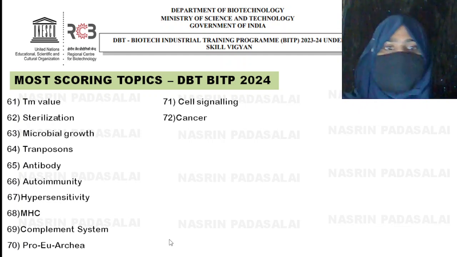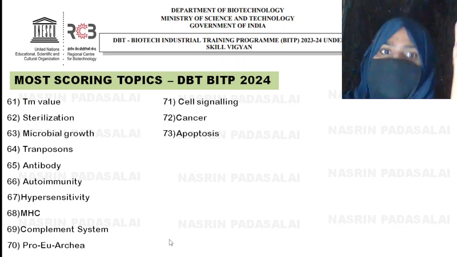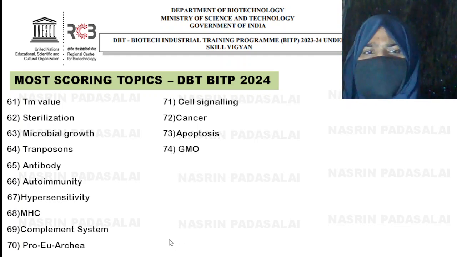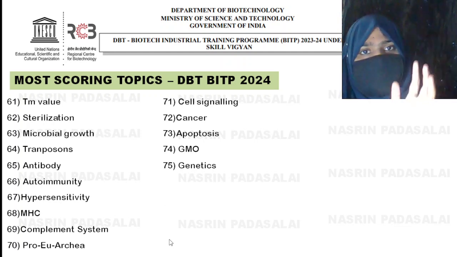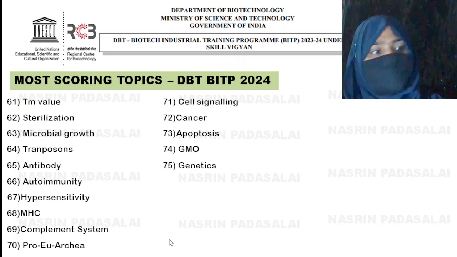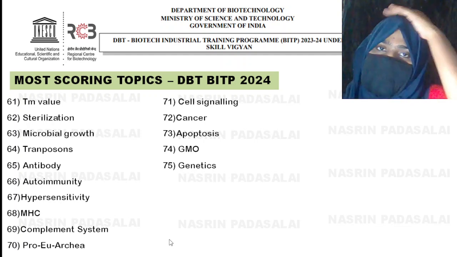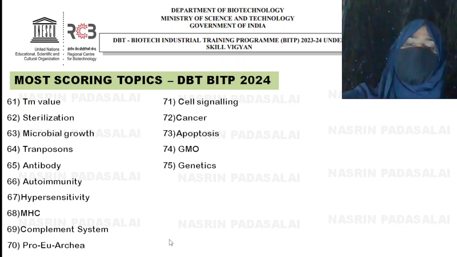Okay, next is cancer. Cancer will come, and sometimes apoptosis related questions will also be asked. So study about cancer and apoptosis, and also you need to find the difference between apoptosis and necrosis. These are usual things. Next, genetics: what you can figure out, just identify the examples alone. What is the example of maternal inheritance? What is the example of Mendelian inheritance? What is the example of maternal effect? Those fancy words in genetics. What is penetrance? What is expressivity? What is phenocopy? Okay, so those things are very important. No need to work problems when it comes to genetics. Just identify the important terms alone in genetics.